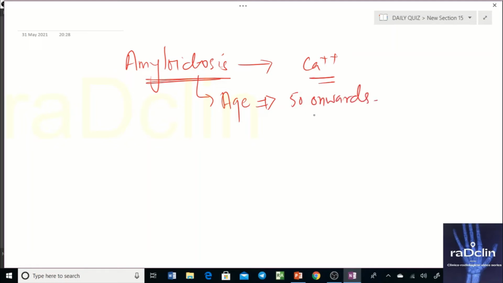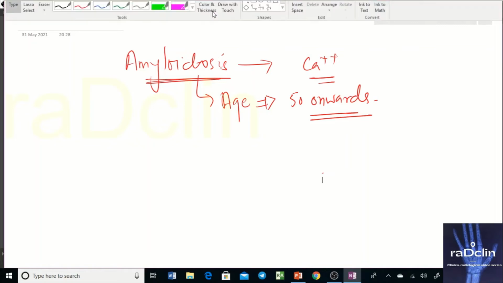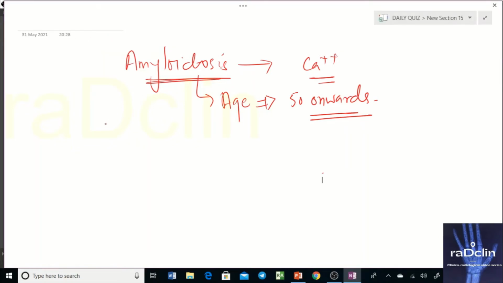Another important point is that in amyloidosis there will be either diffuse involvement of the lung, or there can be localized involvement of the lung. So let's discuss the types. First I'll discuss the types of imaging patterns that we see in amyloidosis. On imaging, amyloidosis can have three types.